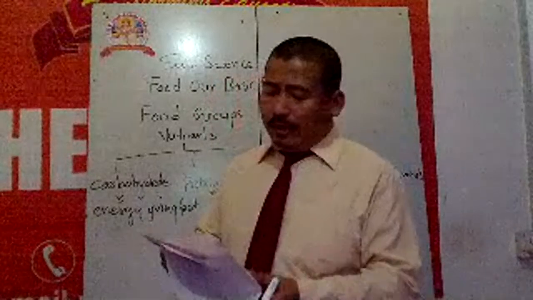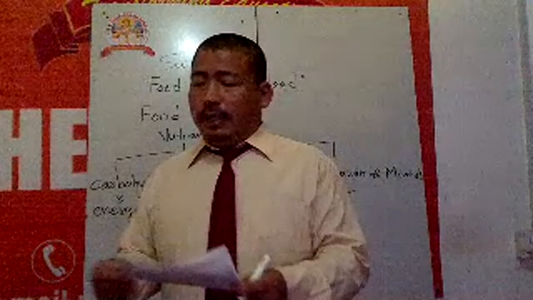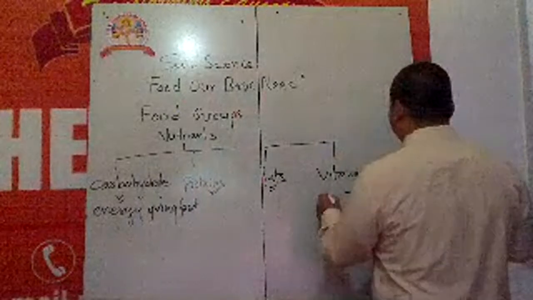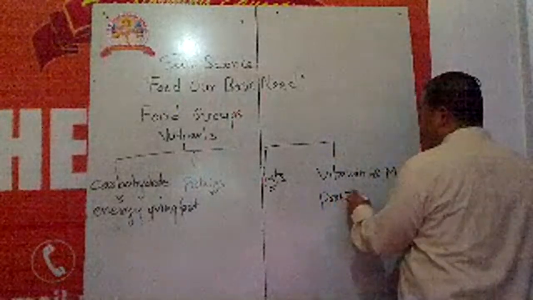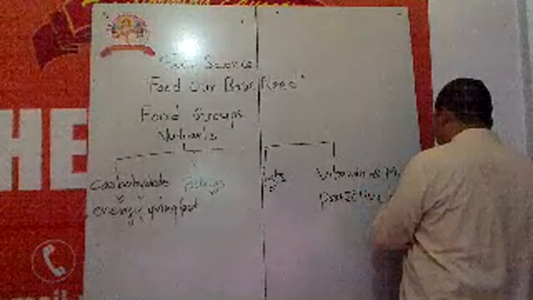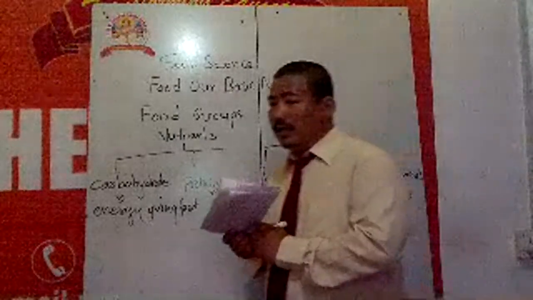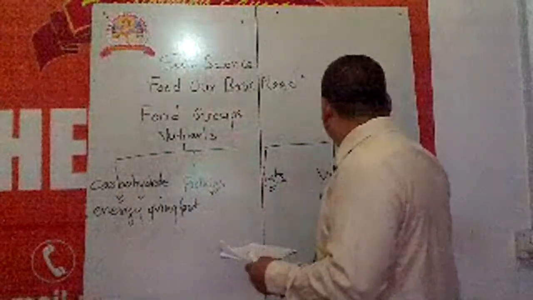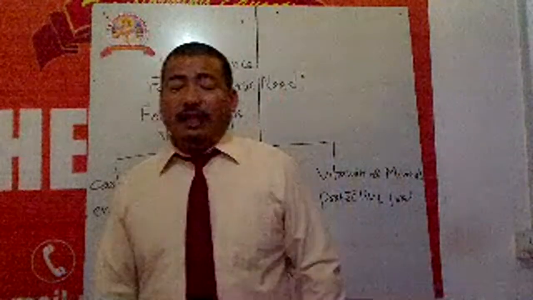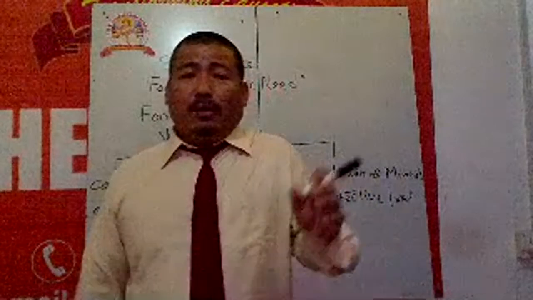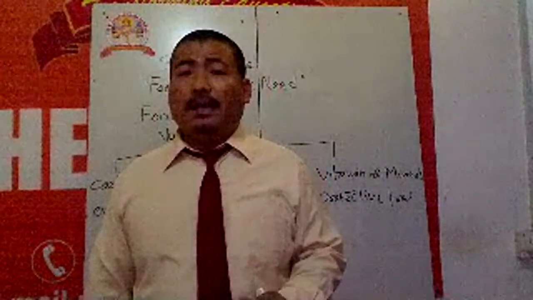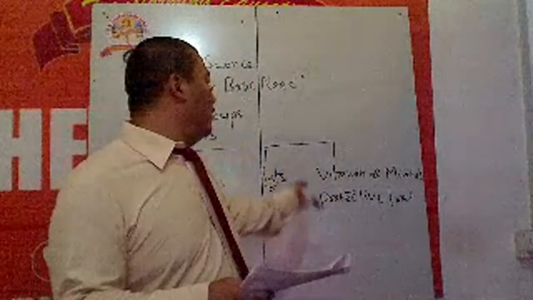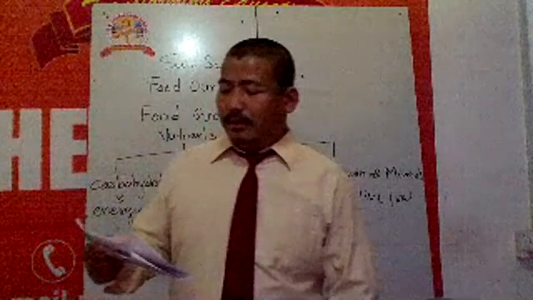And these vitamins are known as protective food. Why do we call it protective food? Because it protects us from diseases. So vitamins and minerals we mostly get from fresh fruits, apple, orange, any kind of fresh fruits, and from fresh green vegetables, and from milk we get lots of vitamins and minerals.